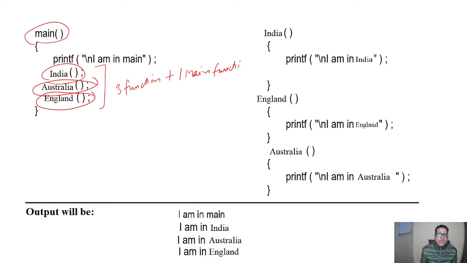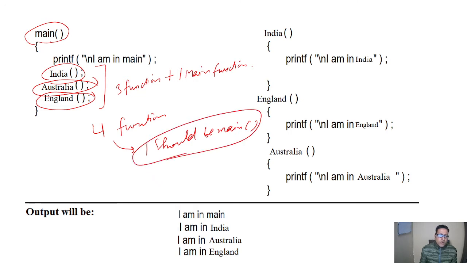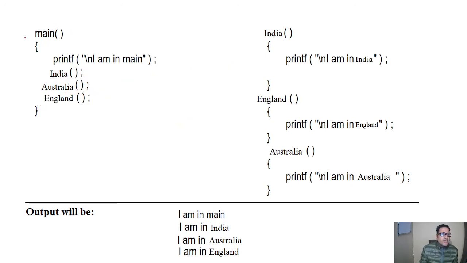If we are saying that in this program we have four functions, then from these four, one must be the main function. So remember this very important point: every C program has at least one function, which is main.